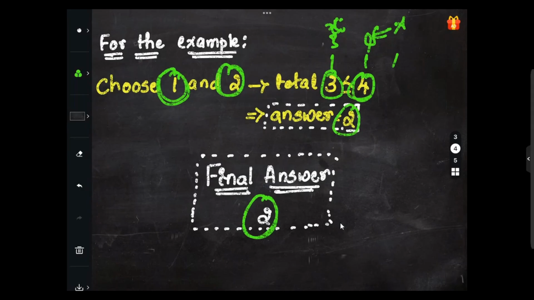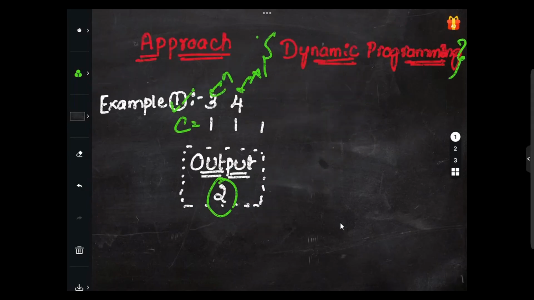So I hope the approach part is completely clear. The output that we got here is 2, which is equivalent to the output that they have given for example 1 within the question. You can just try it out in the same way for example 2 as well, or for any example that you can consider, right? So now as we are completely familiar with the approach, let's quickly discuss the complexities part, right?